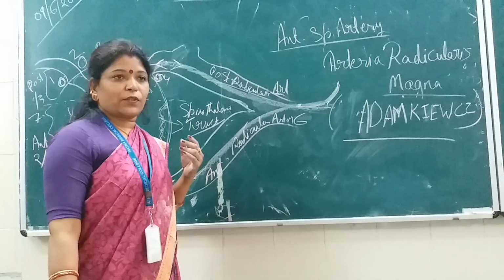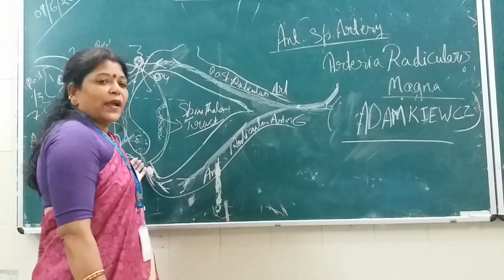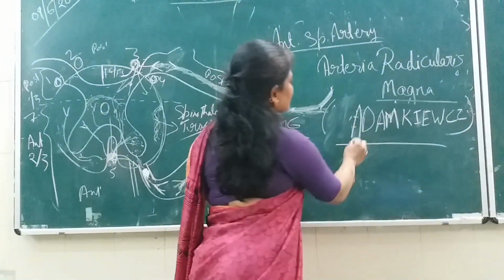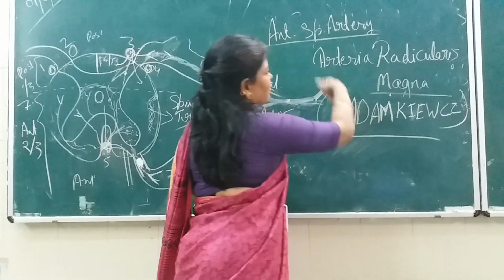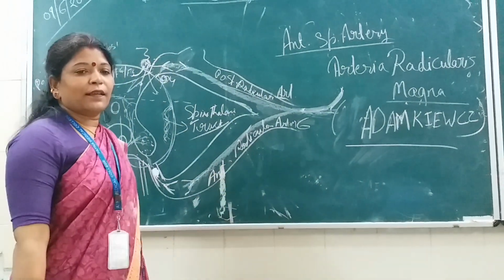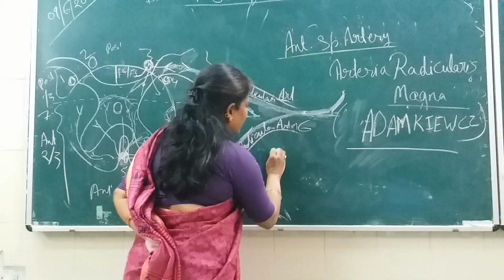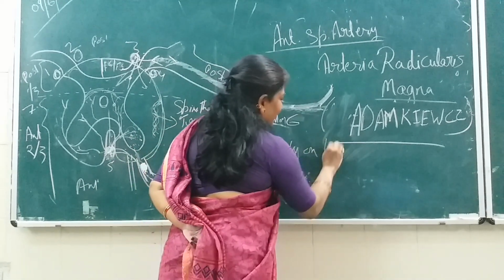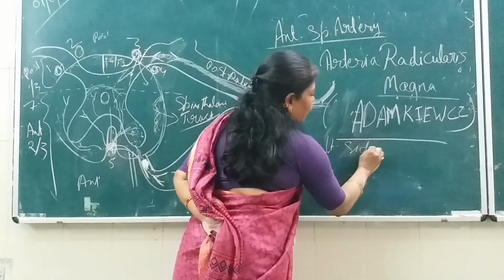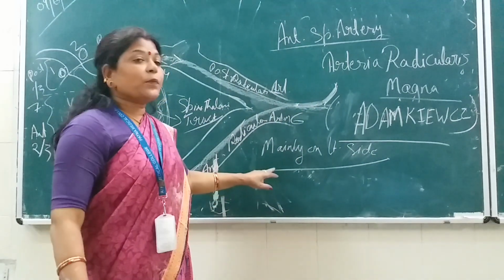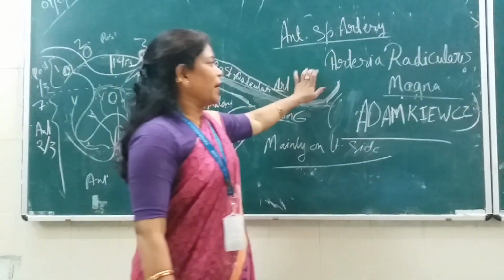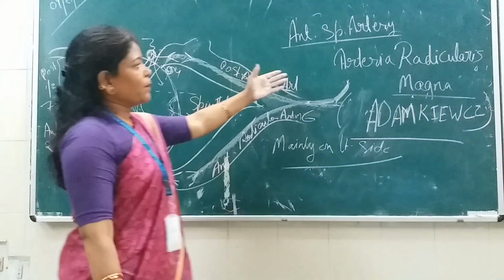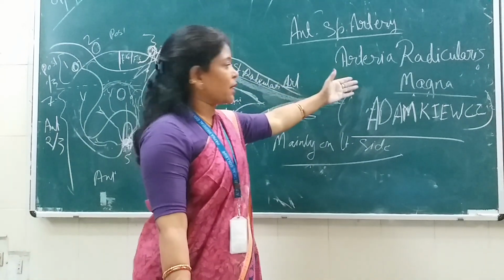Anterior spinal branches of the anterior spinal artery, isn't it? That's why it is known as such. What is the site of origin of this artery? Mainly this artery arises on the left side. A very important point for PG students. In the PG examination, this question might be asked, about the artery that supplies the spinal cord. A very important artery, even for objective questions in the examination.